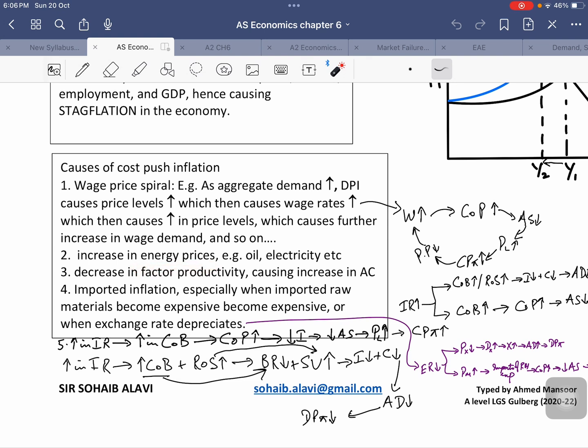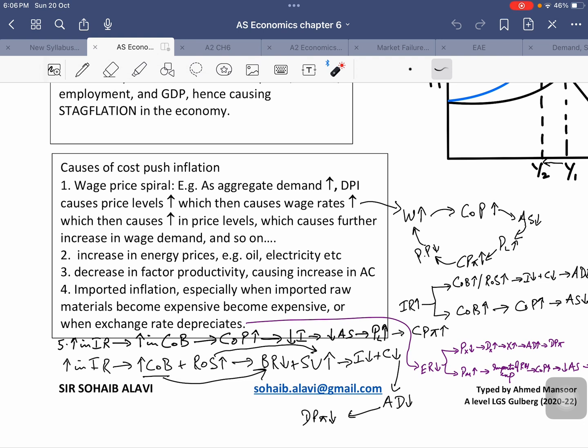When there is a rise in the energy prices of the country, like what Pakistan has been experiencing for some time now, oil expensive, electricity expensive, natural gas expensive, that will lead to an increase in cost of production, which leads to a rise in the price level. Number three, a decrease in factor productivity, especially labor. Again, this is something that Pakistan has been experiencing.